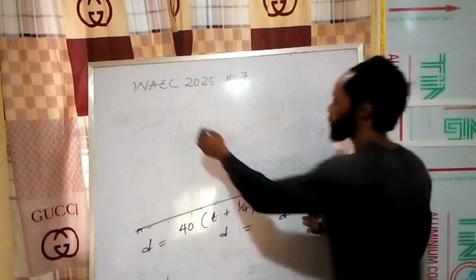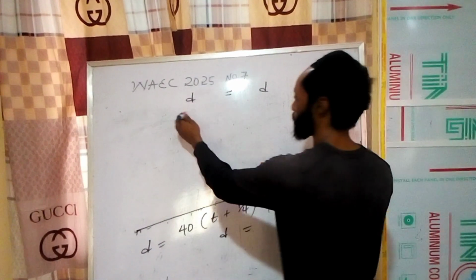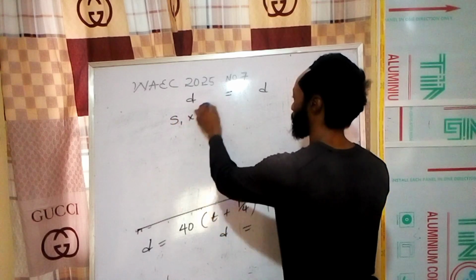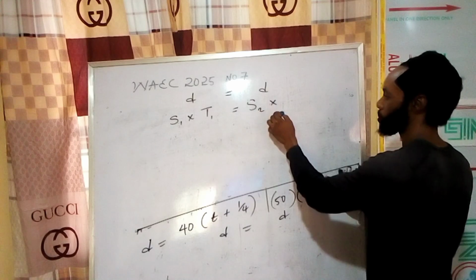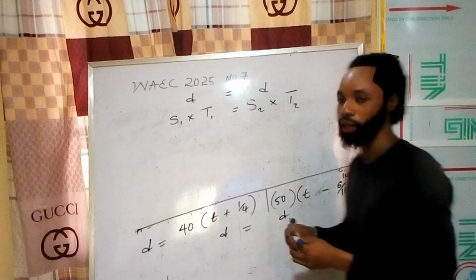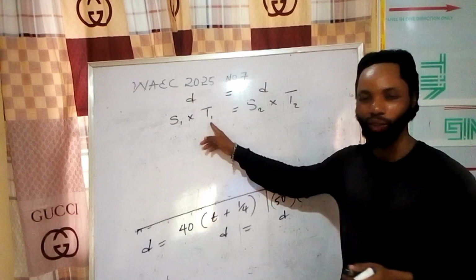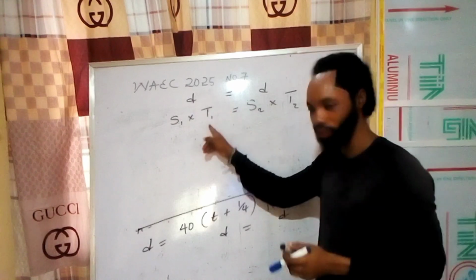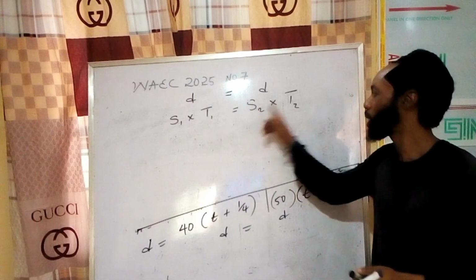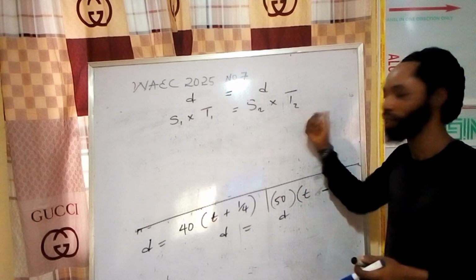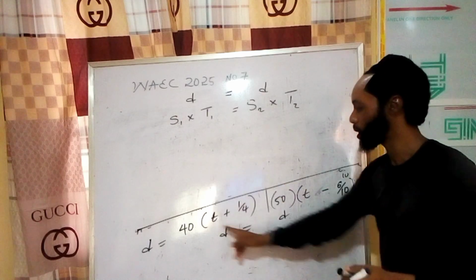So remember, distance is equal to distance, so speed times time S1 times T1 is also equal to S2 times T2. Why am I doing this? Because if you move at 40 kilometers per hour times the time, you arrive 15 minutes late, so I added 15 minutes to it. Now if you move at 50 kilometers per hour, you arrive 36 minutes earlier, so I subtract 36 minutes, remembering to put it in hours. So I can just write 15 minutes as 1/4.